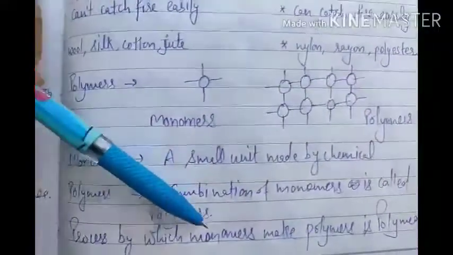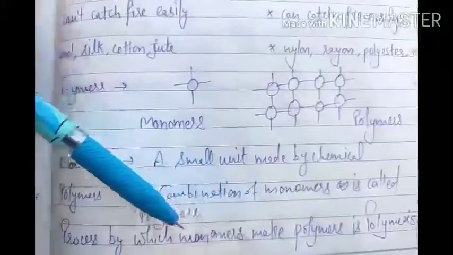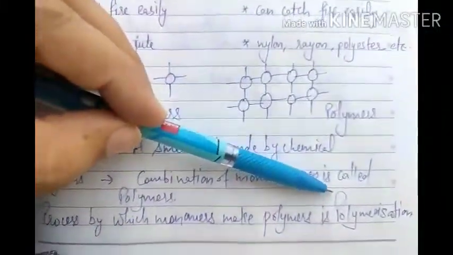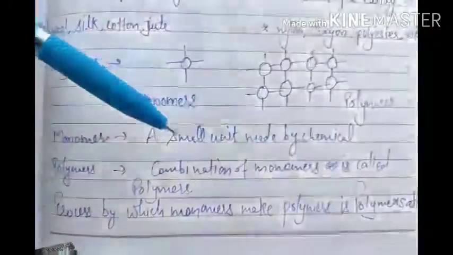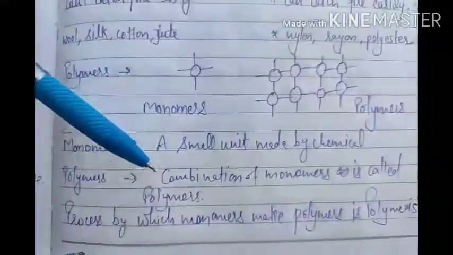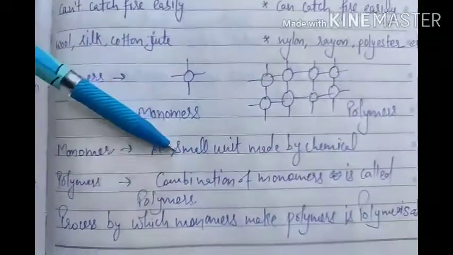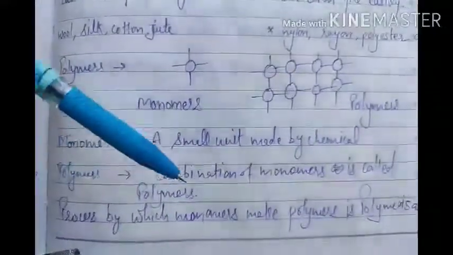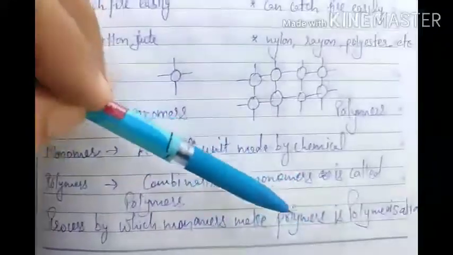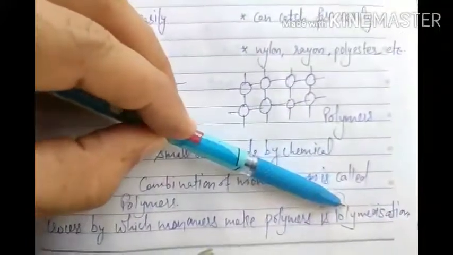by which we make monomers into polymers is called polymerization. Polymerization is the process by which we prepare polymers from monomers. So a small unit made by chemicals is called a monomer, and a combination of monomers is called a polymer. The process by which monomers convert into polymer is called polymerization.